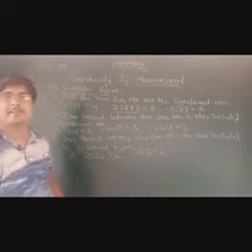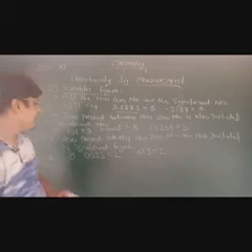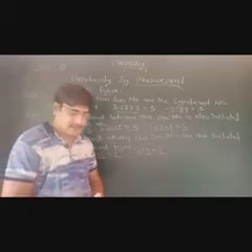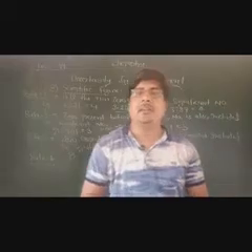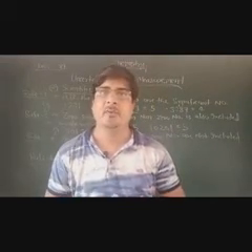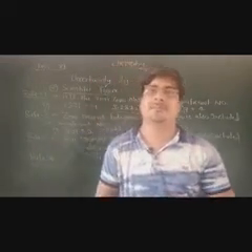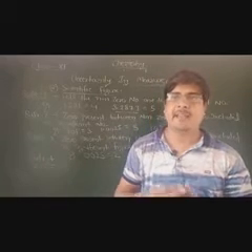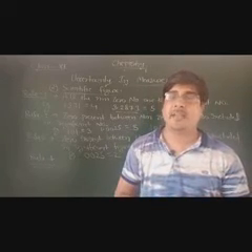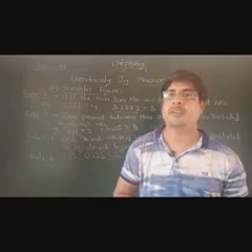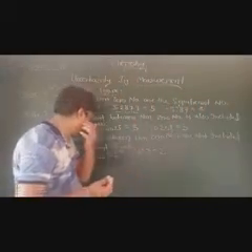Okay, now I'm writing here the fourth rule. Rule number 4 is that if there is any zero after a non-zero number and there is no decimal or point, then that zero will also not be included in significant figures.